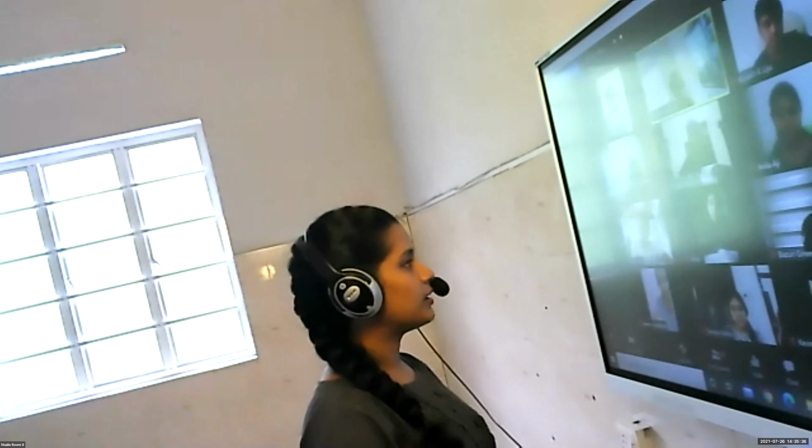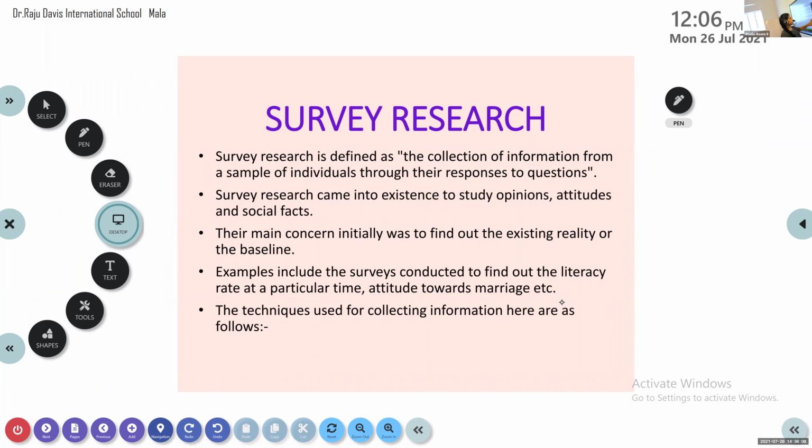So I think you can write this definition, the first line. I don't think it's there in the textbook. Please write down, Amal Roshan.